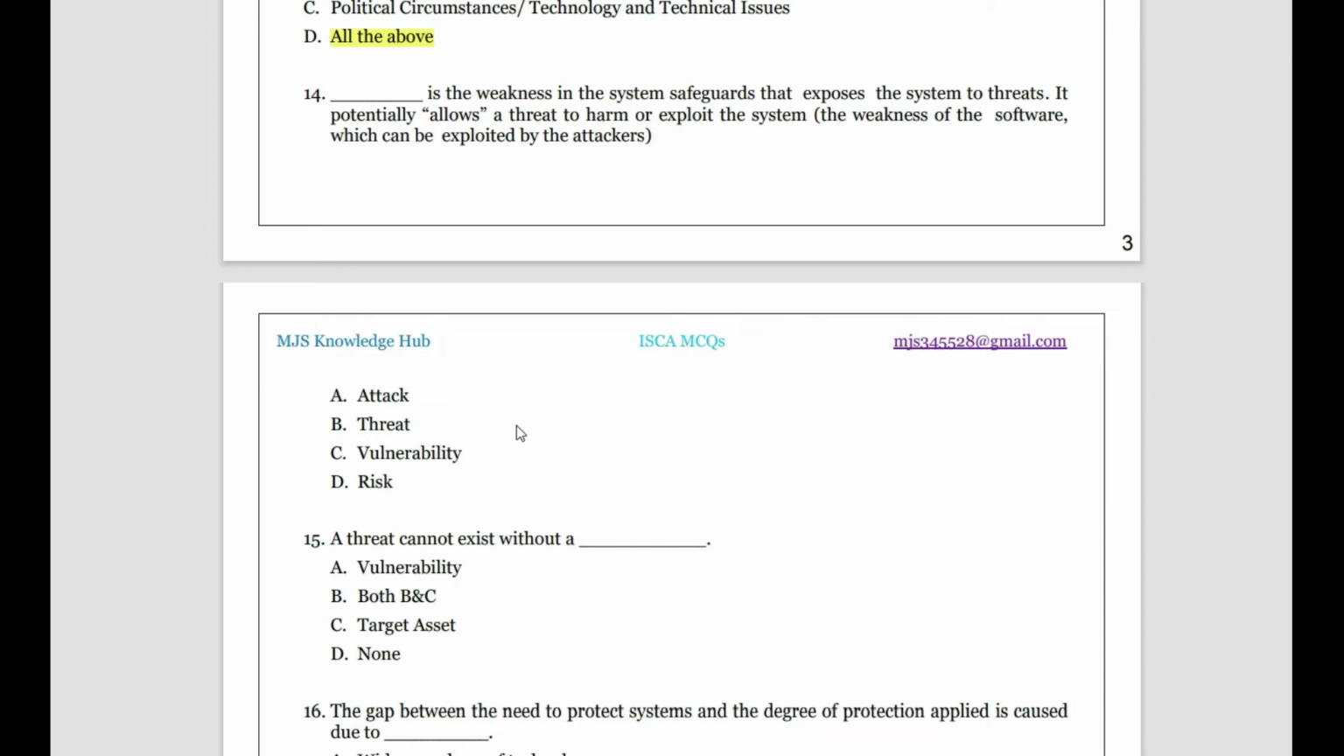Attack is something you will do. Threat is something which arises when you have a weakness. So threat is not the weakness. Risk is something which, when you have a weakness, there is a threat and that will increase the risk for you. So vulnerability is the weakness in the system safeguard that will expose the system to threat.